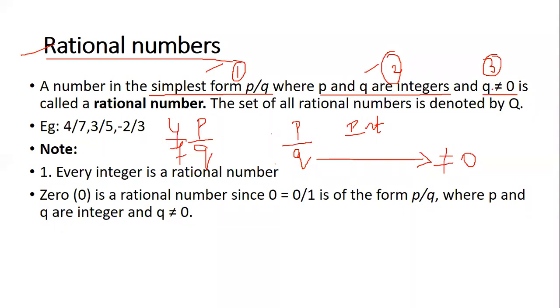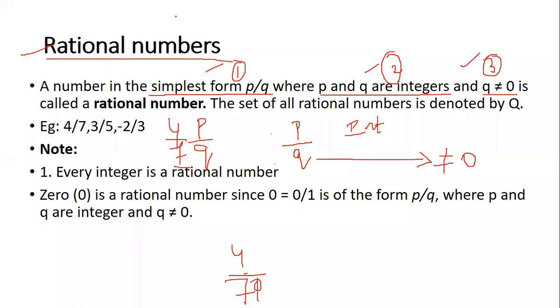Now coming to condition number 3. Q is nothing but the denominator. Now, is the denominator equal to 0 here in 4 by 7? No, they have directly given a number called 7. It is not 4 by 0, but it is 4 by 7. So it has also complied with condition number 3. So a rational number has to comply with 3 conditions.